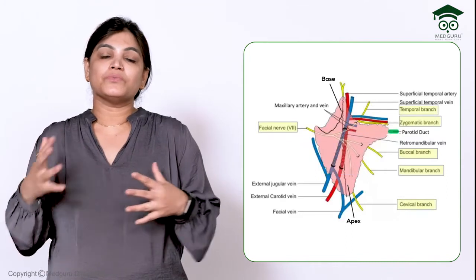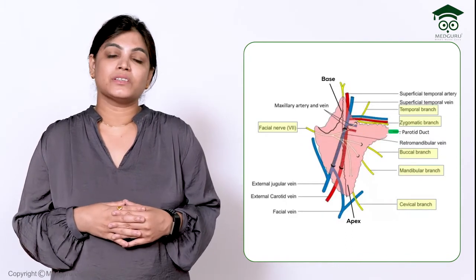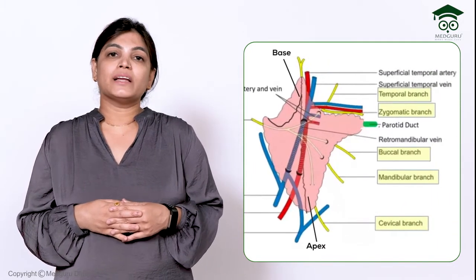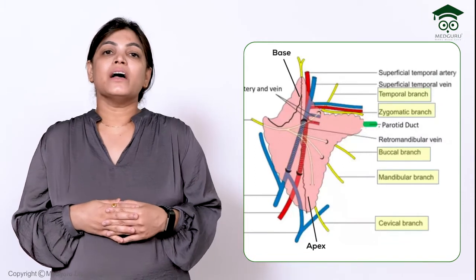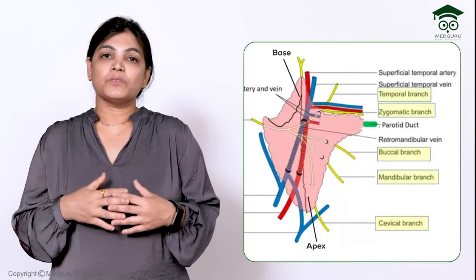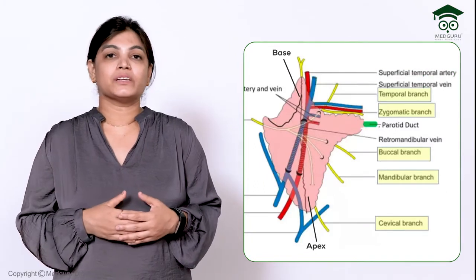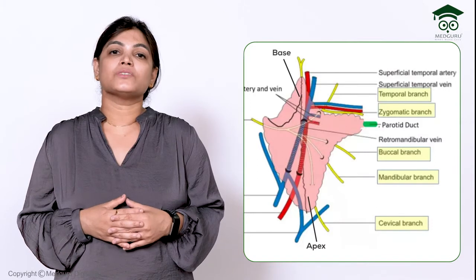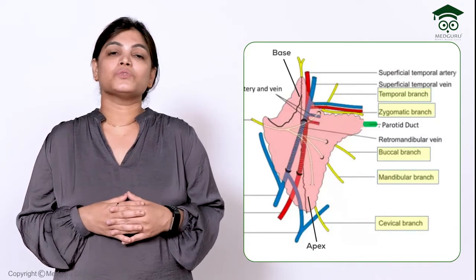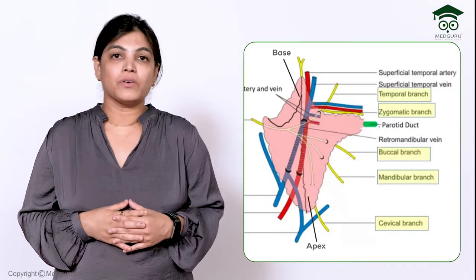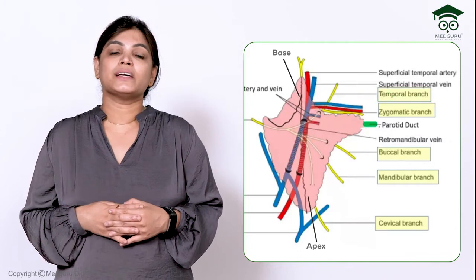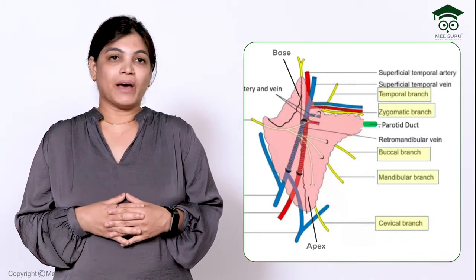Now coming to the relations of the parotid gland. First I would like to describe the relations lying superiorly, that is the base. On the superior aspect of the parotid gland we have the following relations. We have the superficial temporal vessels emerging there: the superficial temporal artery and the superficial temporal vein. Along with them is the auriculotemporal nerve. These structures form the relations on the superior aspect, or the base, of the parotid gland. The temporal branch of the facial nerve is also included as a relation at the base of the parotid gland.